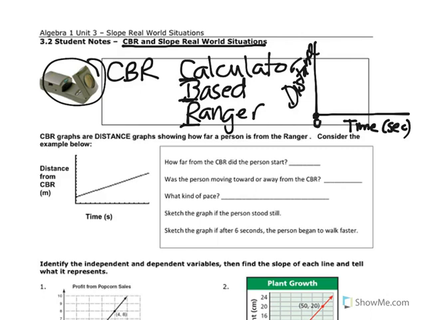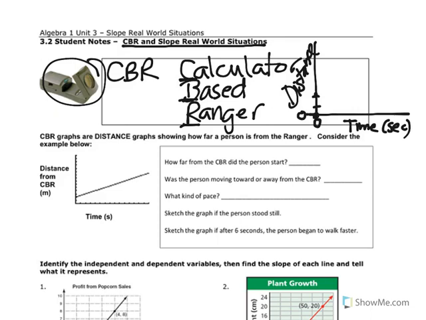So if we assume that this is 0 in terms of time before we start, and this is 0 feet away from the CBR, or meters. You can do it in meters or feet. I think in this lesson it's all done in meters. So let's say a person starts right here. That would be 2 meters away from the CBR. And then we hit start, and then they can start walking.